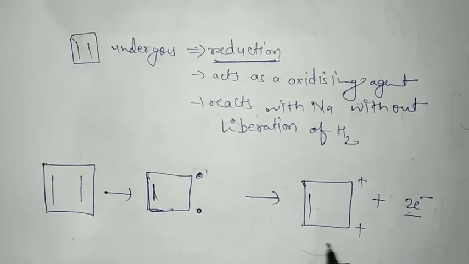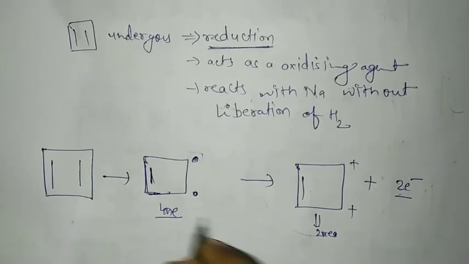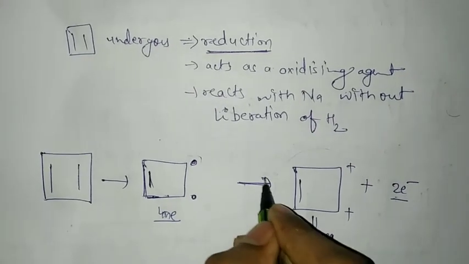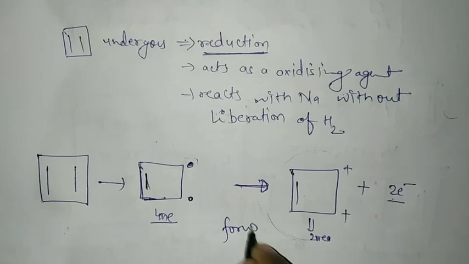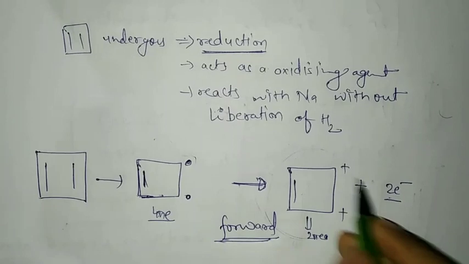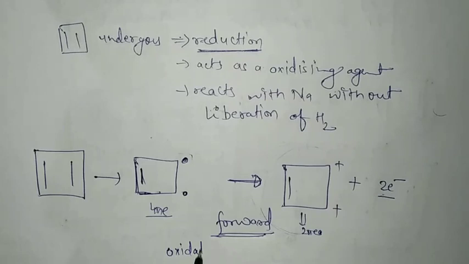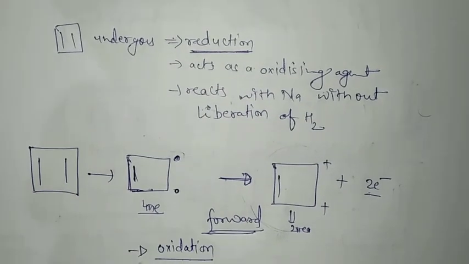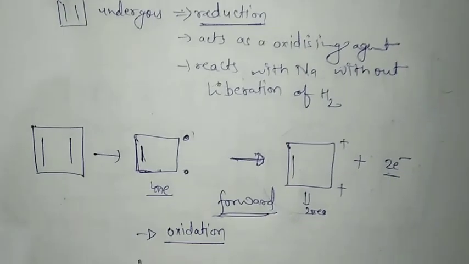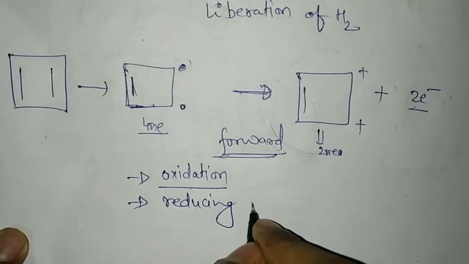So in this case, it is having 2 pi electrons, it was having 4 pi electrons. So it is becoming aromatic. It was anti-aromatic, so the reaction is driven forward. So the forward reaction is possible. So we can conclude that since it has undergone oxidation, and if a compound or a molecule undergoes oxidation, then it can act as a reducing agent. So it can act as a reducing agent.